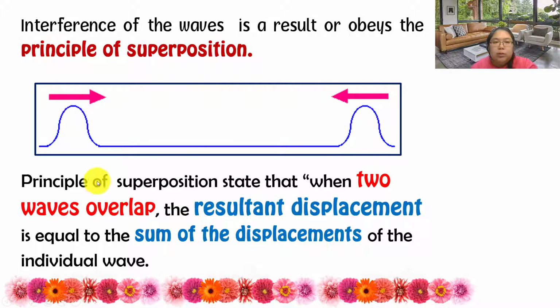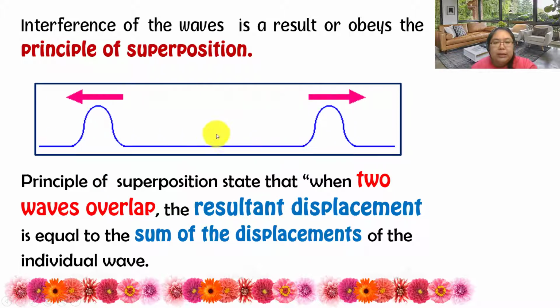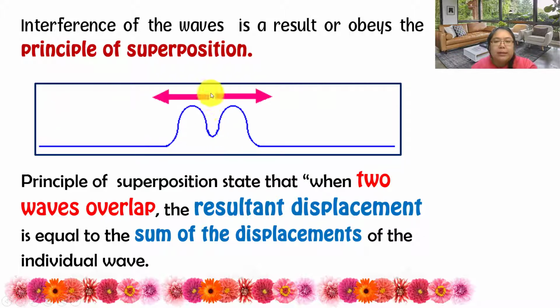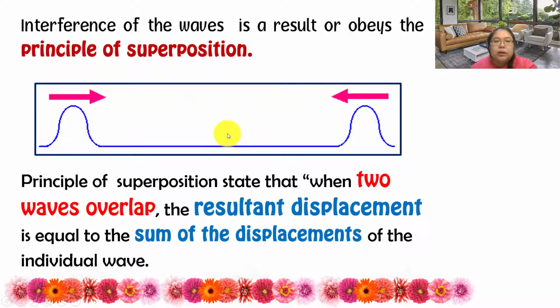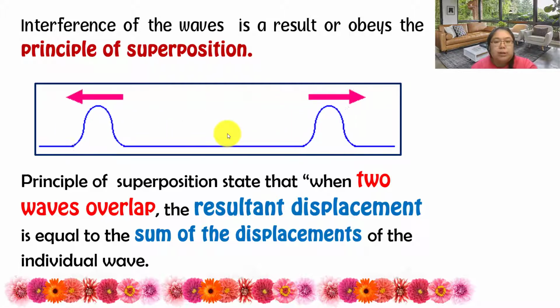Okay, so now we got two waves. Two also is a crest. When they're at the middle, they overlap. So when they overlap, they produce a maximum amplitude. This situation we call the principle of superposition.